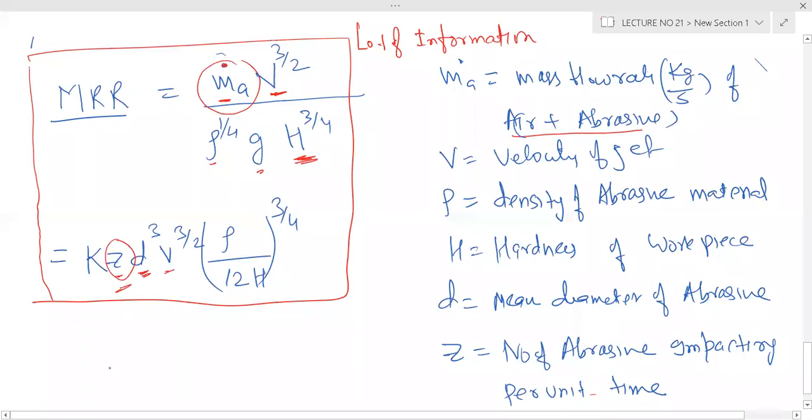So basically, metal removal rate is proportional to d^q, where d is the mean diameter of the abrasive grain. Metal removal rate is inversely proportional to the hardness of the workpiece material. Right? So please note this down, because it is not there in the study material.